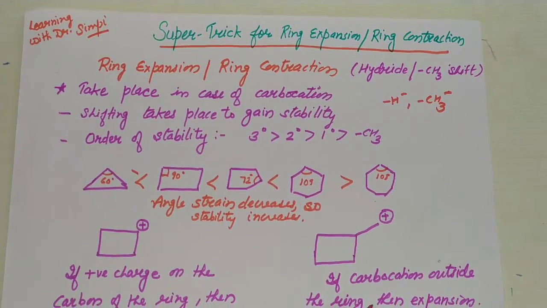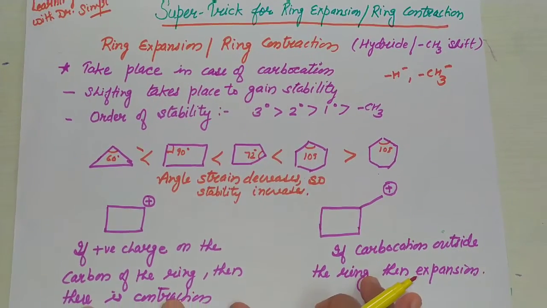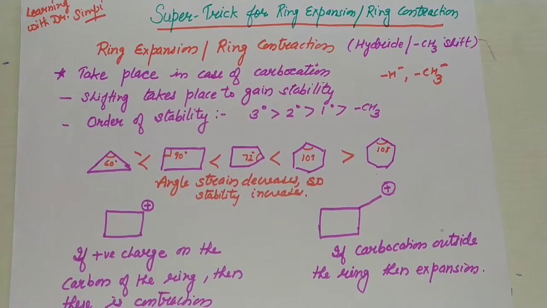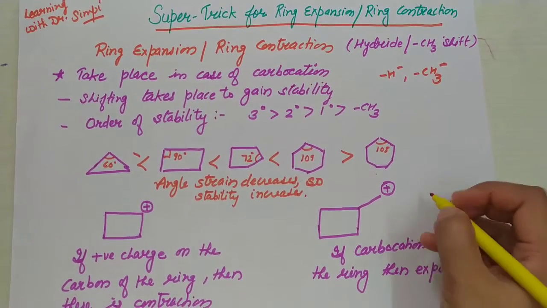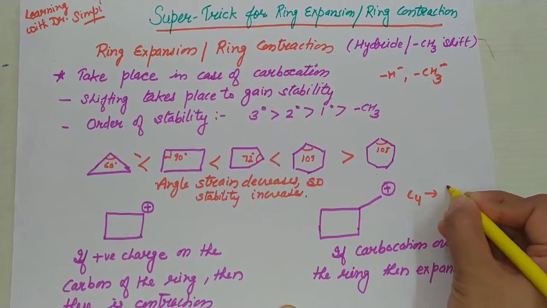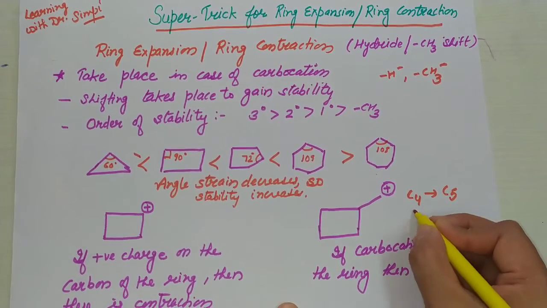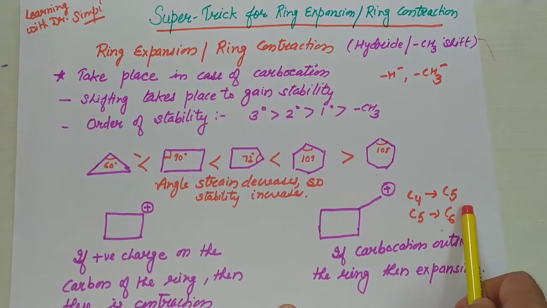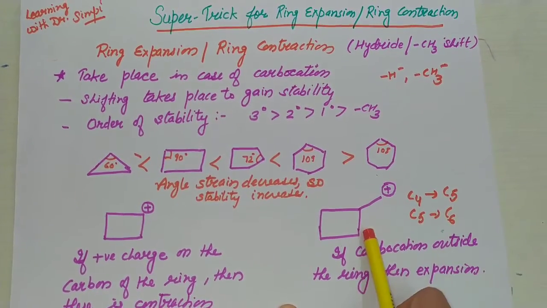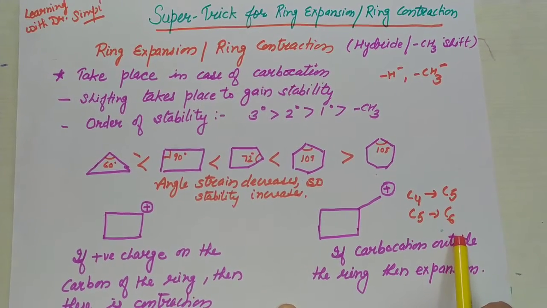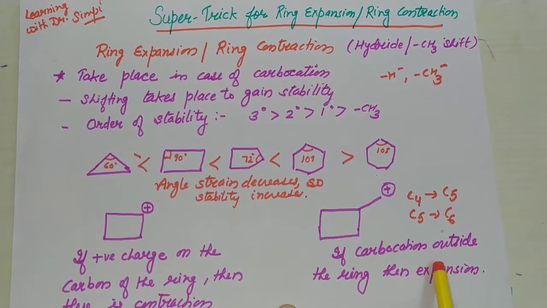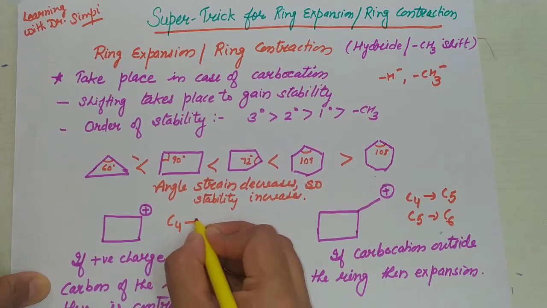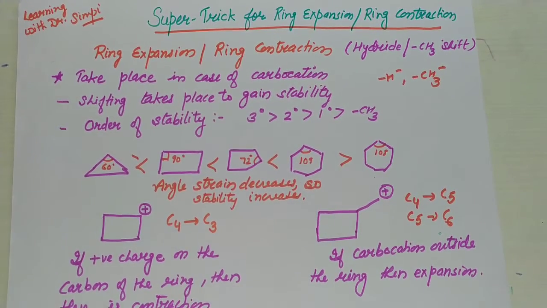Now I will come to the topic, which is ring expansion and ring contraction. This is a figure. Firstly, I will tell that ring expansion takes place in carbon chains from C4 to C5 or C5 to C6. This means a 4-member ring is converted into a 5-member ring, and a 5-member ring into a 6-member ring in the case of expansion. And in the case of contraction, a 4-member ring is converted into a 3-member ring.